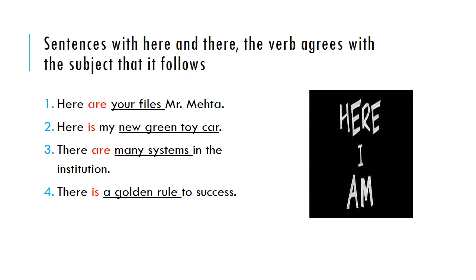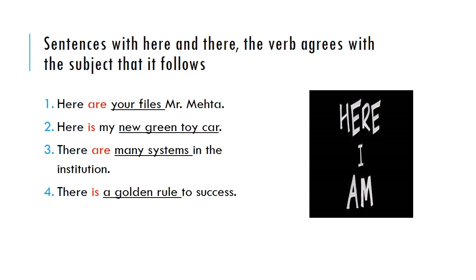You see here in the next sentence, here is my new green toy car. I'm talking about one car. Okay? I'm talking about one car. So it will use is. Here is my new green car. So I hope you are clear where to use what, when to use are and when to use is with here. The same case with there.